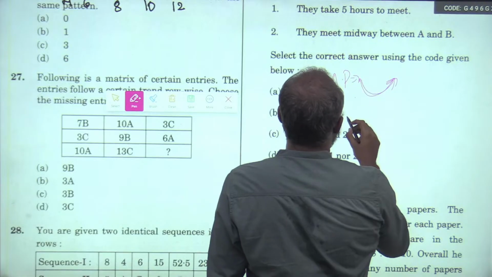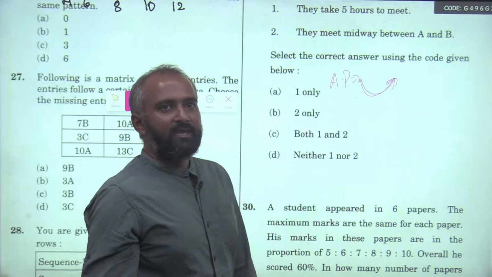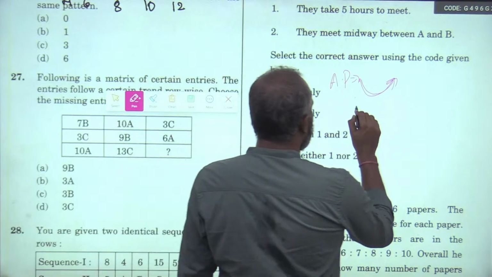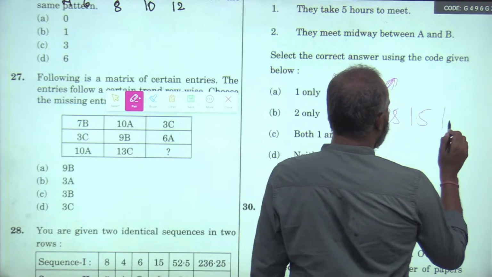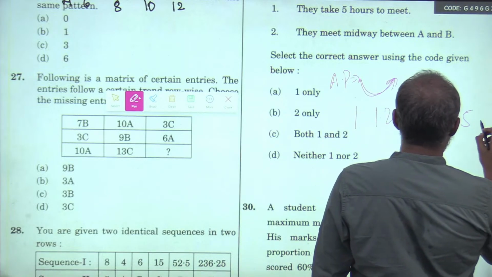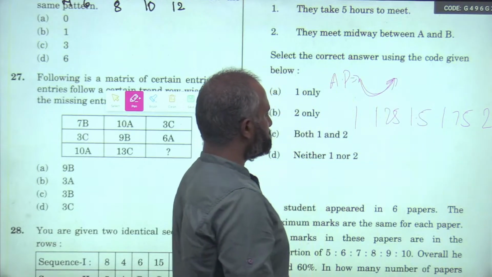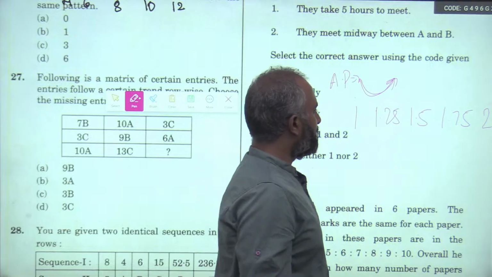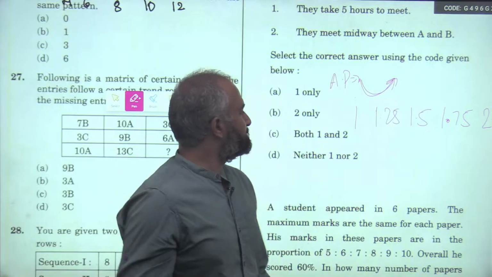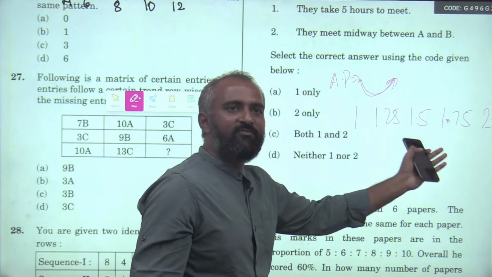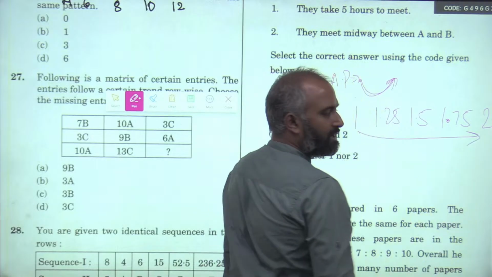Now you see, the second person is increasing at a rate of 0.25. So 1, 1.25, 1.5, 1.75 and 2, right? Suppose assuming 5 steps, because he has given this, I will verify if it is 5 steps, otherwise I will leave it. Now you understand this is an AP, right?